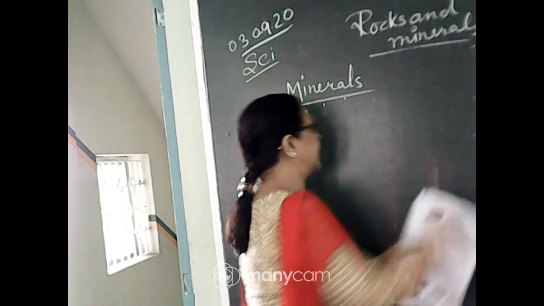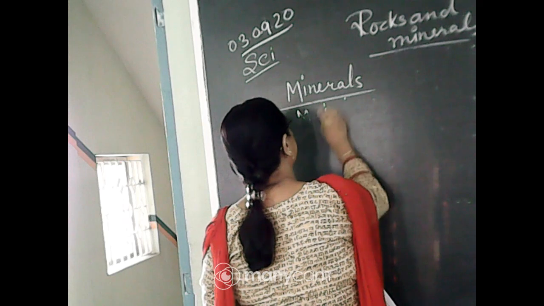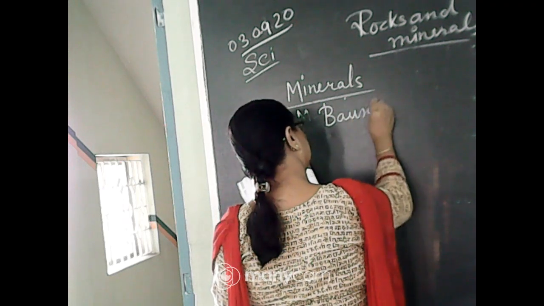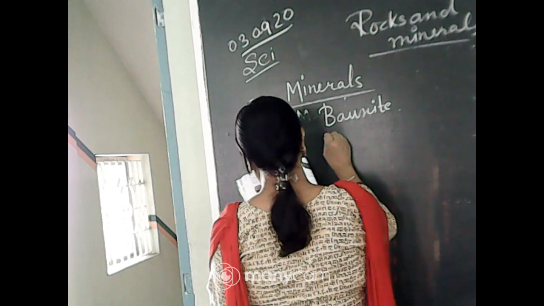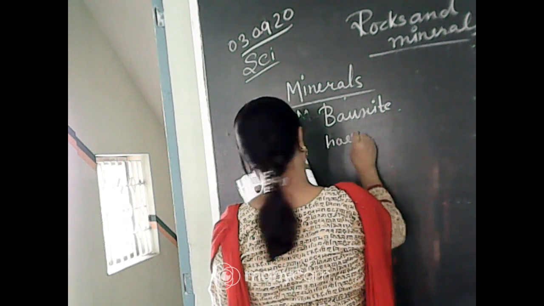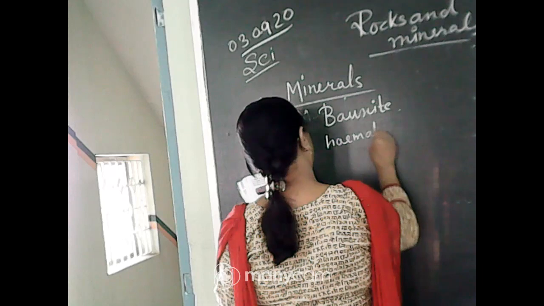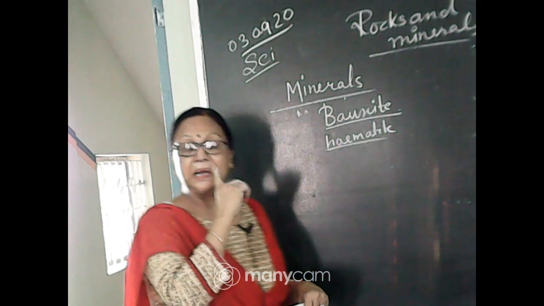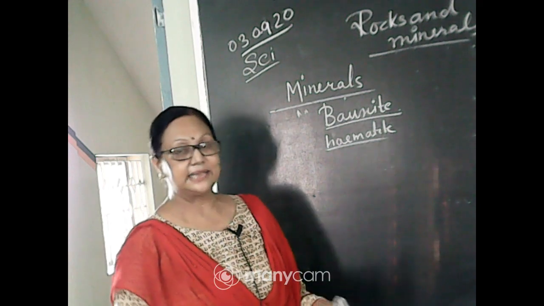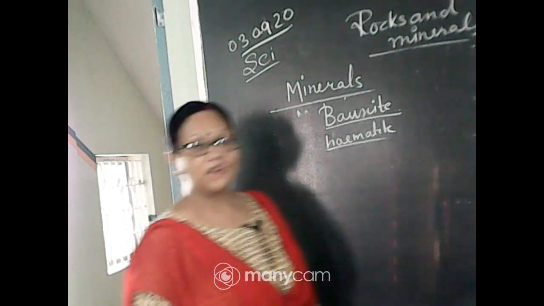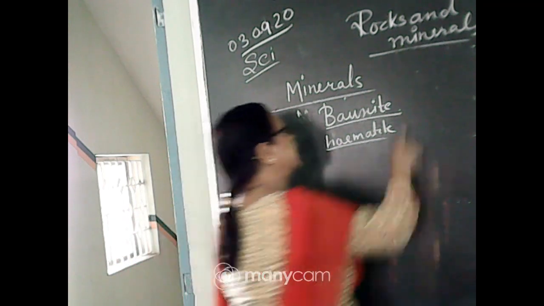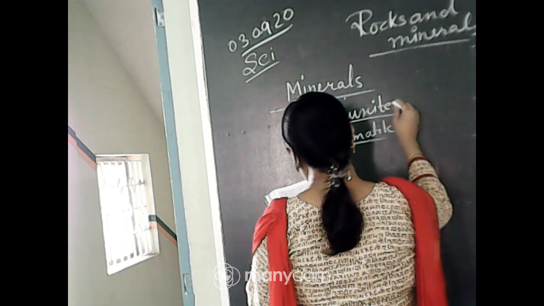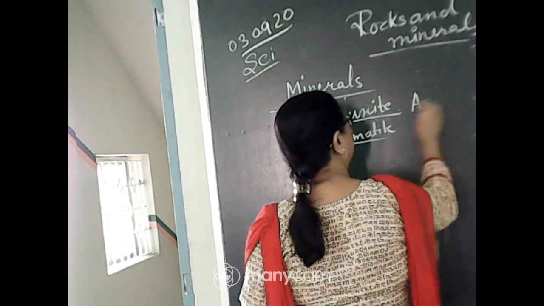Now it is given that bauxite and hematite are examples of metallic minerals. They both are metallic ores, or you can say they are parts of rocks. Bauxite has a high content of aluminium.